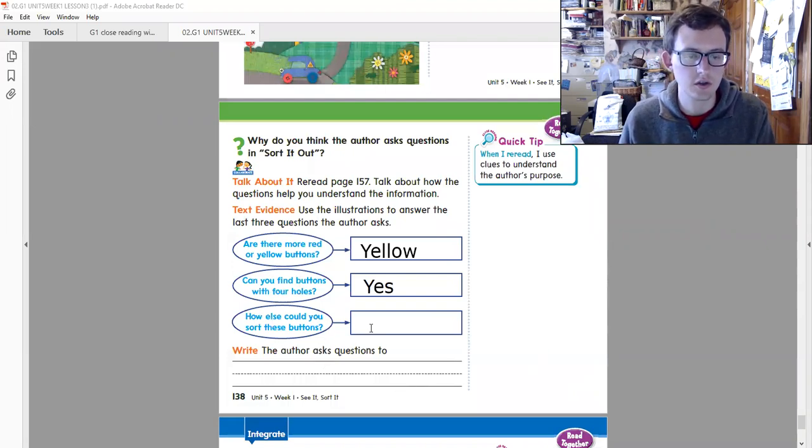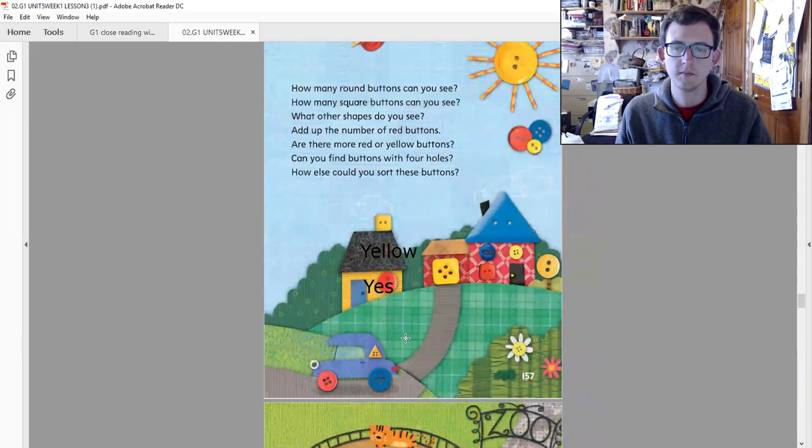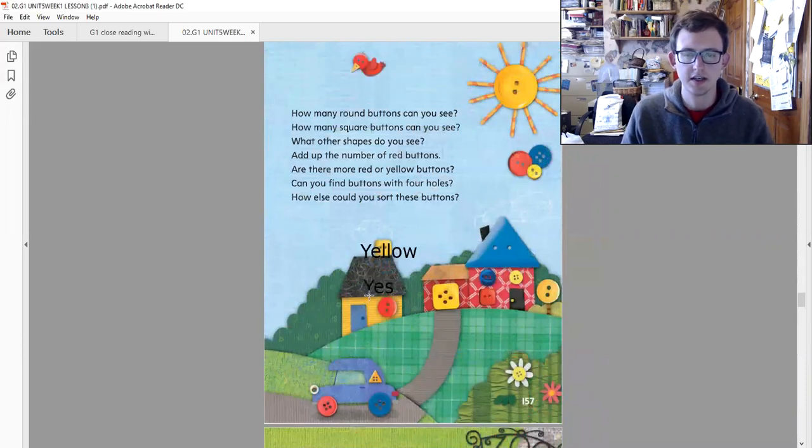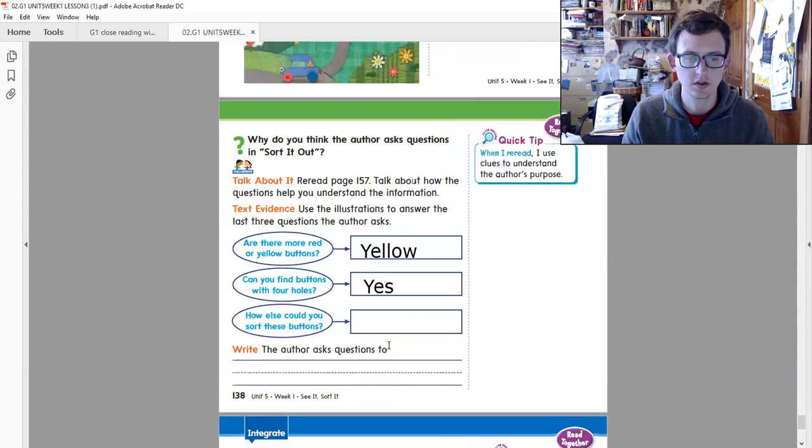And how else could you sort these buttons? So let's go up one more time and look. We could also sort these buttons by size, right? Big buttons and small buttons and medium-sized buttons, okay? So we can also sort these buttons by size.